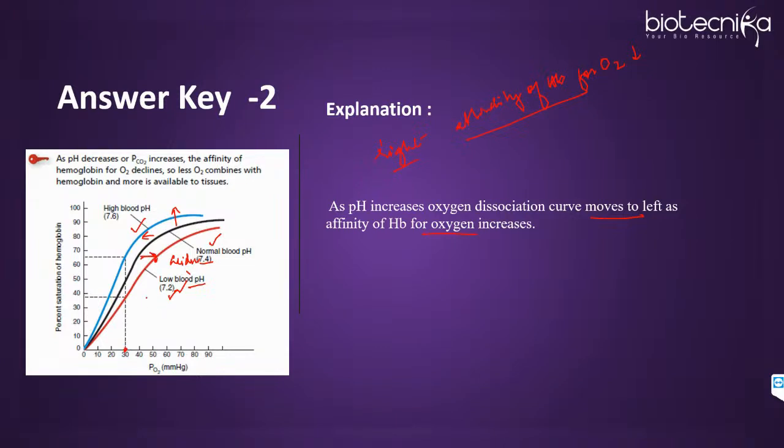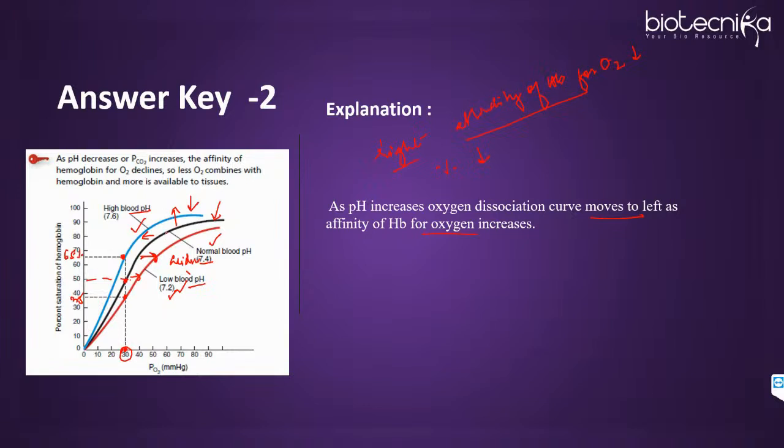So you can see at one partial pressure, I'll quickly show you over here, if you consider 30. For the normal curve, where there is normal blood pH, the percent saturation is 50. While at the same partial pressure, if pH decreased or H plus increased, the curve moved towards right. Curve moved towards right means affinity decreased. I told you affinity decrease means percent saturation will also decrease. So here it becomes 35. And at the same partial pressure, if we consider where there is high blood pH, the percent saturation has now increased to 65.